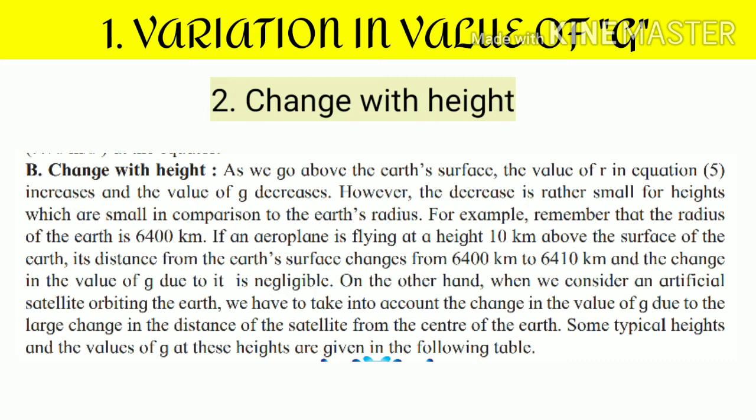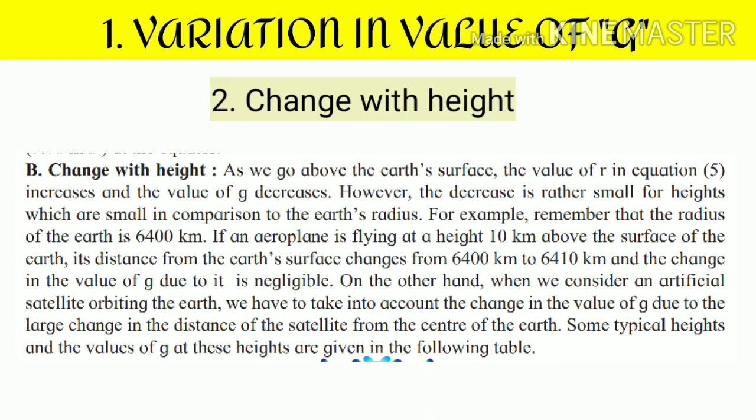If an aeroplane is flying at a height of 10 km above the surface of Earth, its distance from the Earth's center changes from 6,400 km to 6,410 km, and the change in the value of g due to it is negligible.